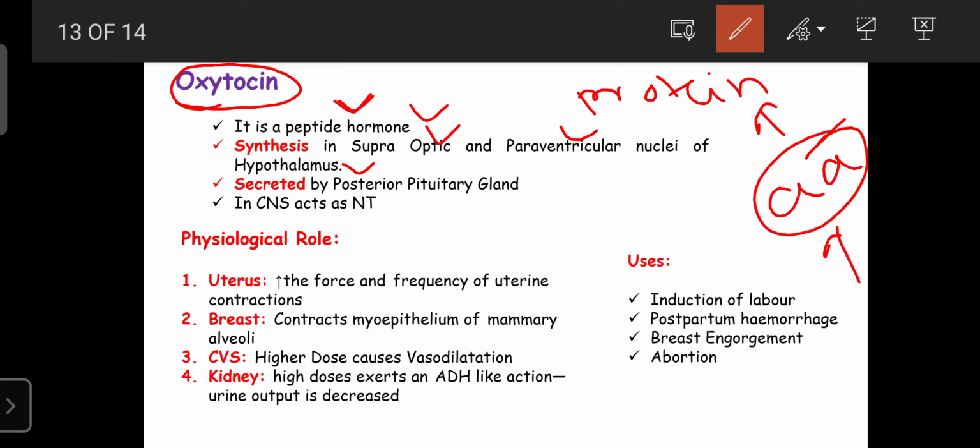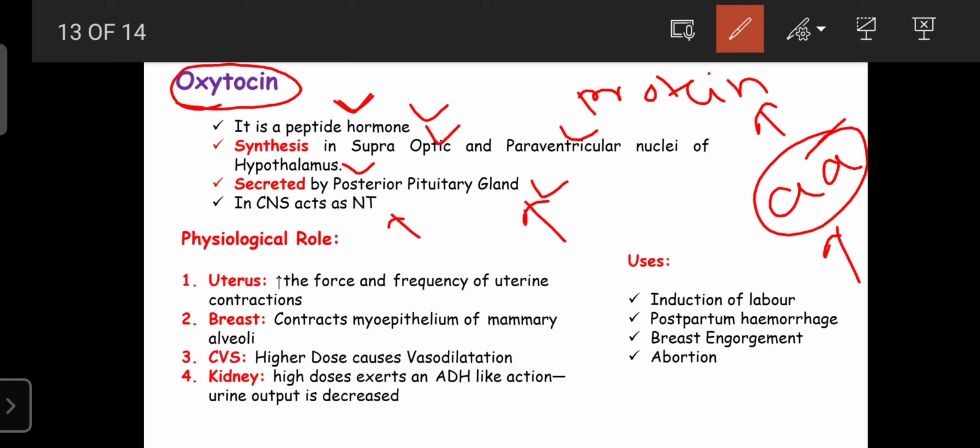The synthesized oxytocin is stored in the same nuclear axons, which are present in the posterior pituitary gland. They are also secreted from the posterior pituitary gland when required, due to a neurohormonal mechanism or sensory stimuli. The released oxytocin mainly acts as a neurotransmitter in the CNS. That's why oxytocin is a hormone as well as a neurotransmitter.